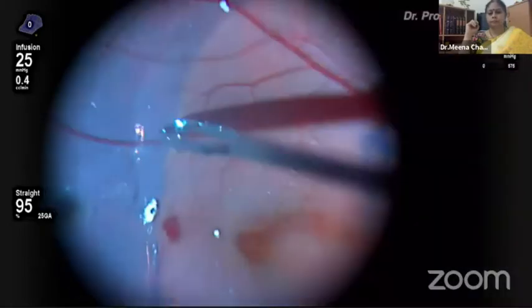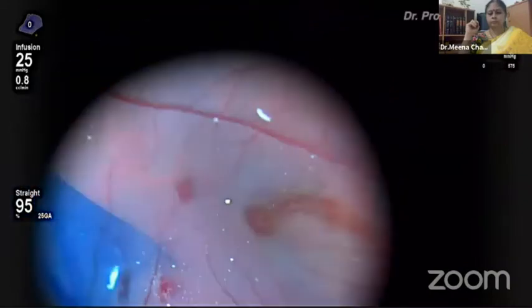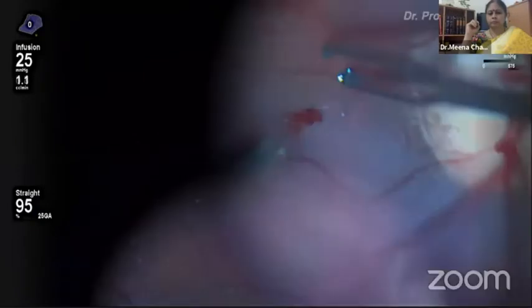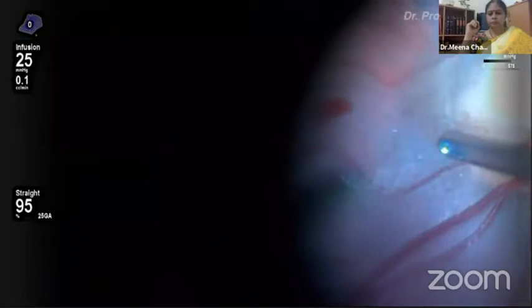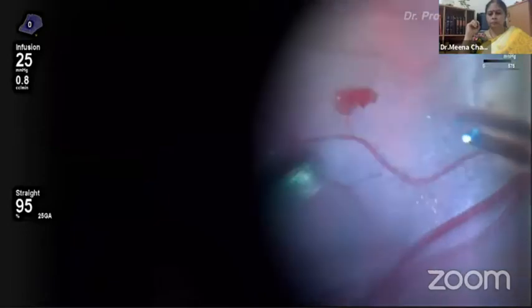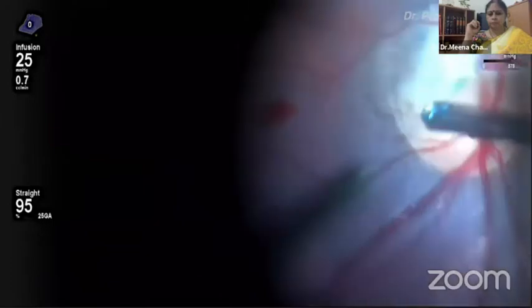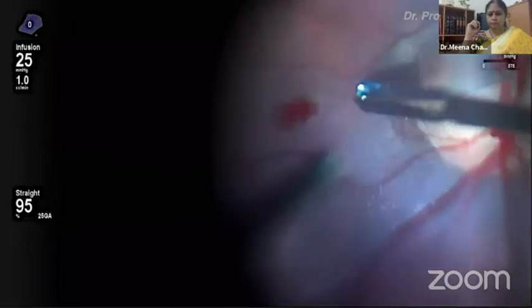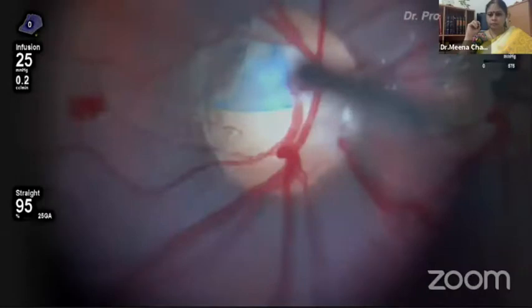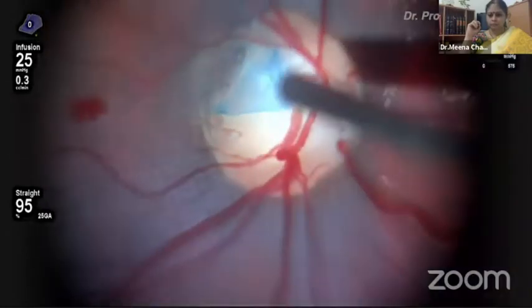Generally, I peel around 2 disc diameters of internal limiting membrane around the macula. Now here we plan for the ILM flaps to seal the pit. Now we prepare the ILM flap for sealing of the optic nerve head. Now we can see BBG stained ILM flap sealing the optic disc pit. We put a drop of viscoelastic over the flap to keep it stable over the pit.